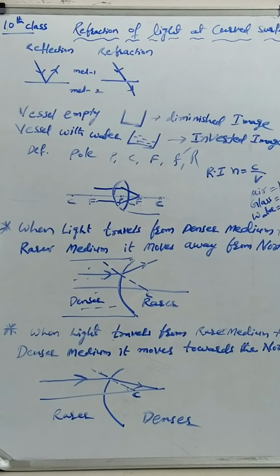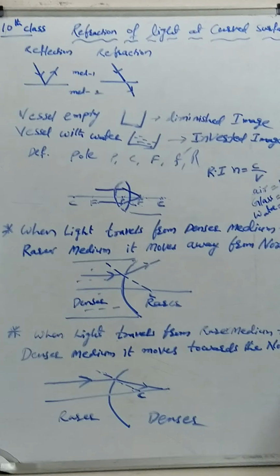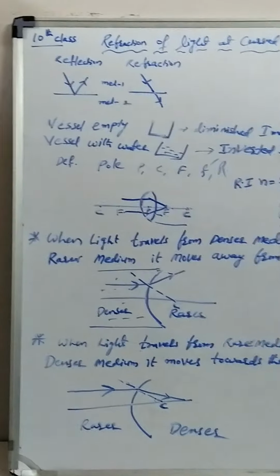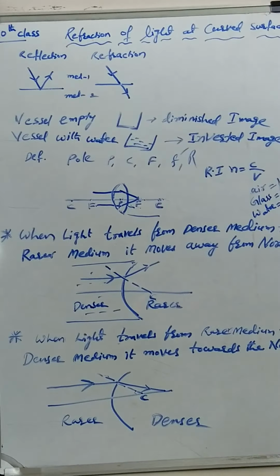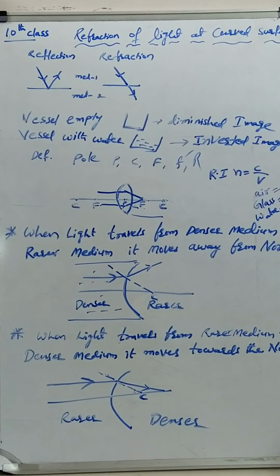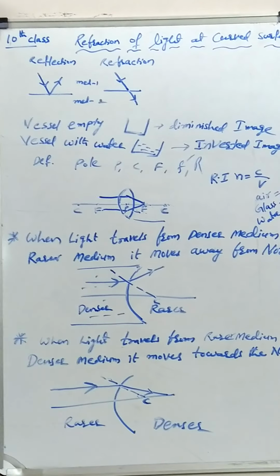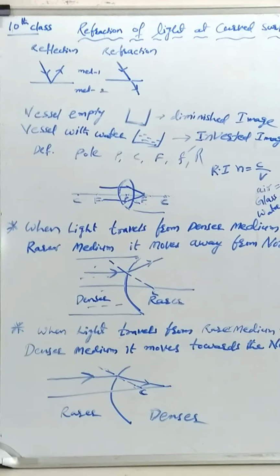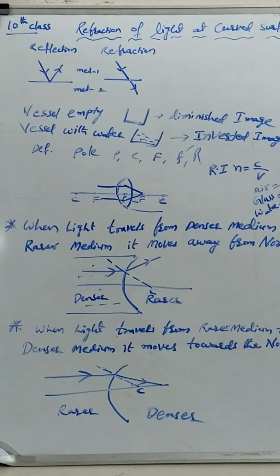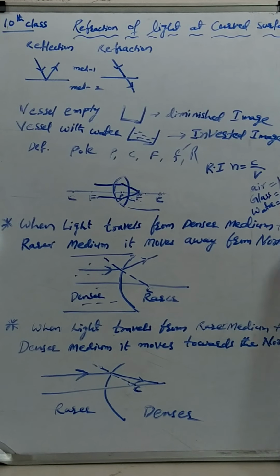Suppose I take two mediums, air and glass, listen carefully, air and glass. Air is the rarer medium, glass is the denser medium, because glass contains particles which are close together, density is more, that's why it is called the denser medium. If I take water and glass, water is the rarer medium, glass is the denser medium. Okay. See, in a simple manner I will say, basing on refractive index, you will decide which is denser, which is rarer.